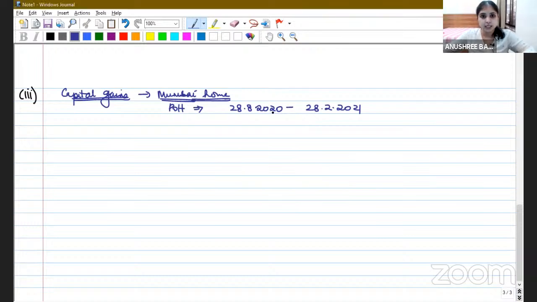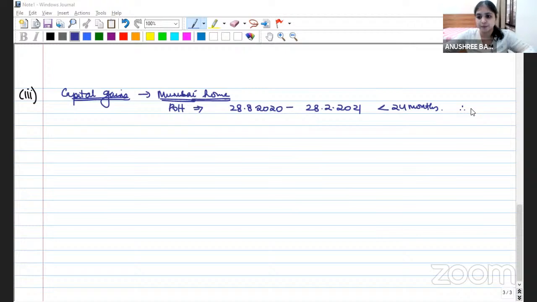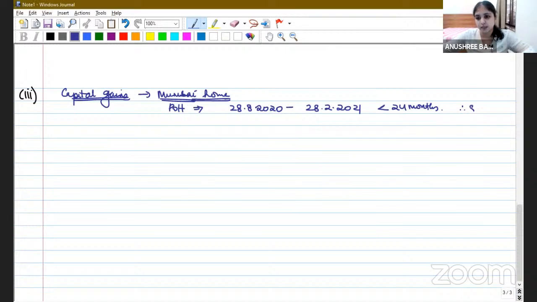It's going to be 24 months, and this is definitely less than 24 months. Therefore, what kind of an asset is our property over here? It is certainly a short-term capital asset. Okay, so let's do the calculation.